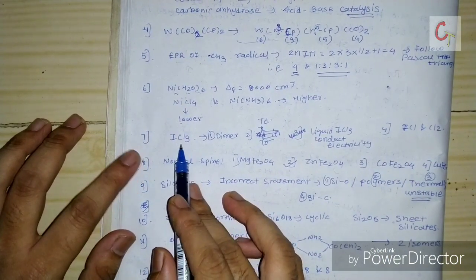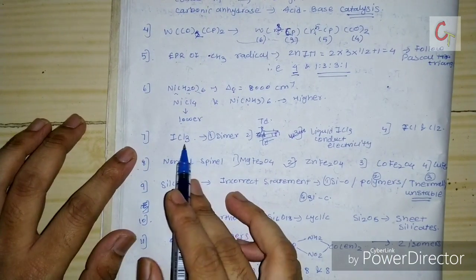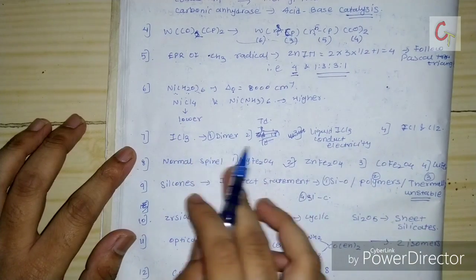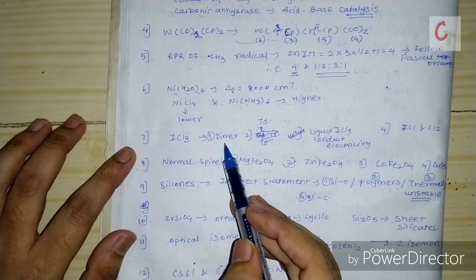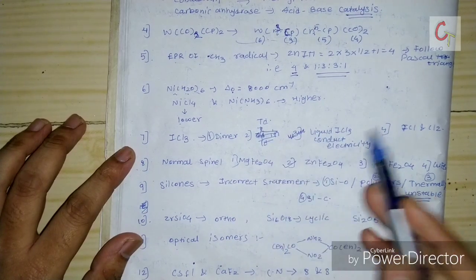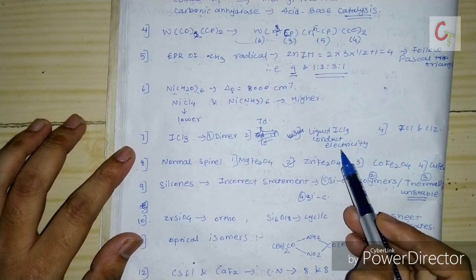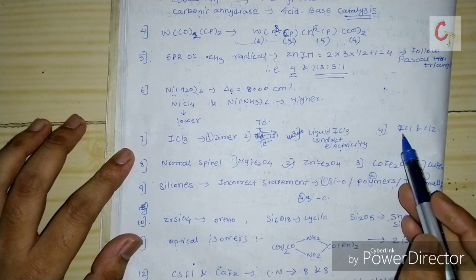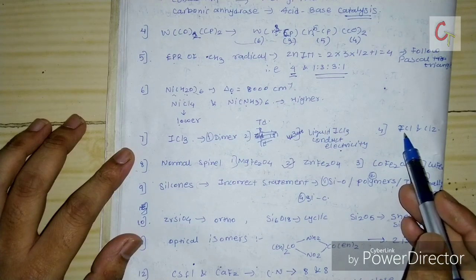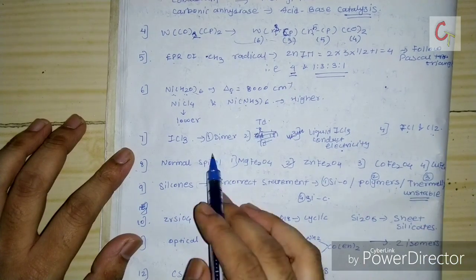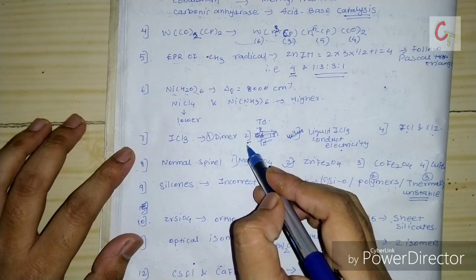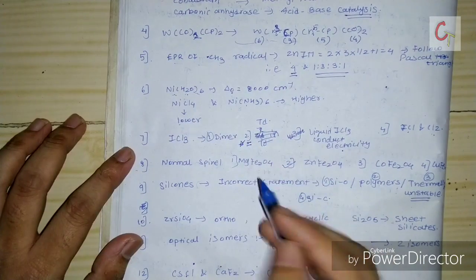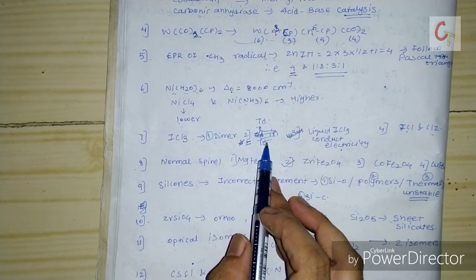Now this is a question from the P block. 4 statements are given and we have to choose which will be incorrect. The first statement was that it is a dimer in solid state, tetrahedral in solid state, liquid ICl3 conducts electricity, and ICl3 will dissociate into ICl and chlorine gas. I have confusion regarding these two options. I am not sure about the correct answer.